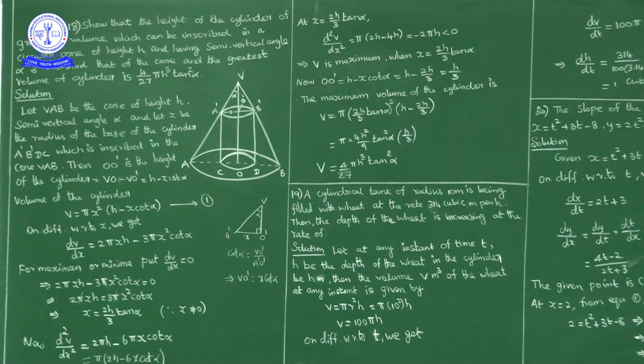Now VO dash how we can write? VO dash, if you observe triangle VA dash O dash, here I wrote VA dash O dash. This is a right angle triangle.